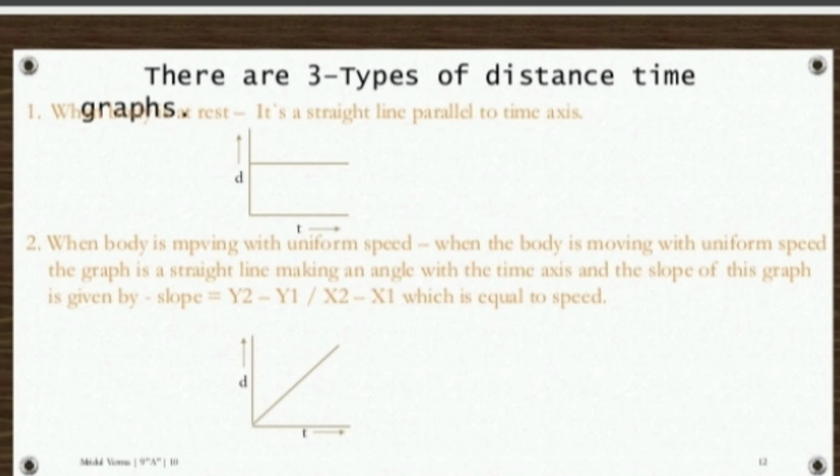I am explaining the first graph, so don't be confused. Any object at rest has to be shown like that: the distance-time graph will show a straight line horizontal to the time axis. That is rest position. The second diagram is uniform speed: equal distances in equal intervals of time. 1 second, 1 meter. 2 seconds, 2 meters. 3 seconds, 3 meters. That is uniform speed. We can say uniform velocity. Now, the first diagram is what? Rest position. If time passes, even 1 hour through 3 hours, and we are in the same position, the body is at rest.